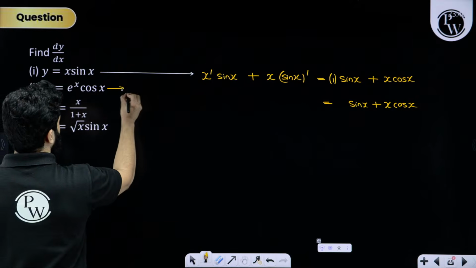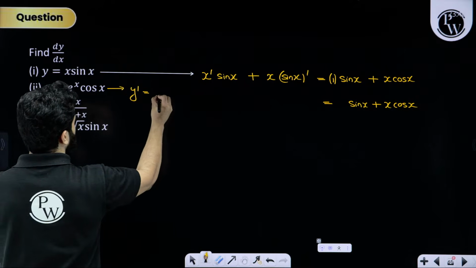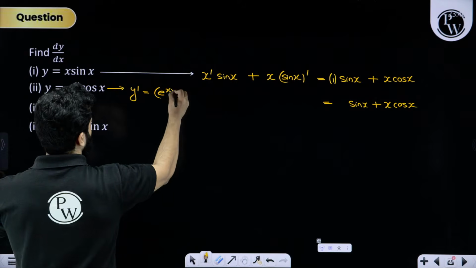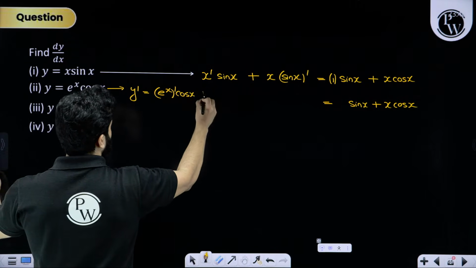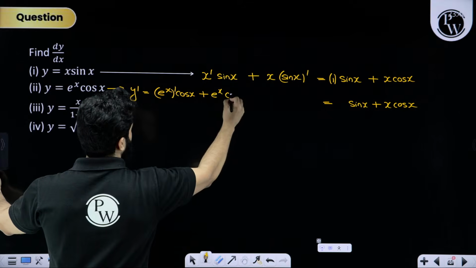For the second one, y dash will become differentiation of e to the power x, cos x as it is, plus e to the power x as it is, differentiation of cos x.